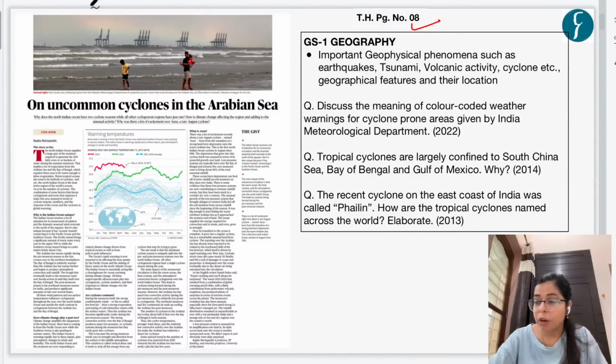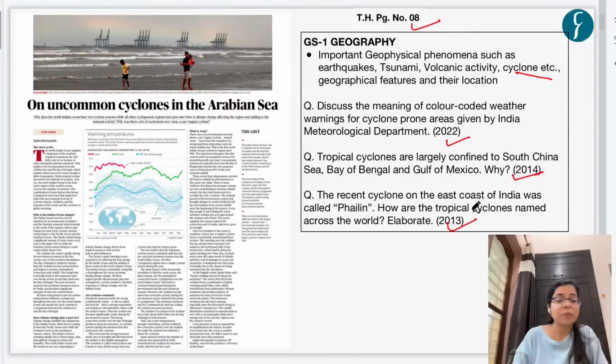Now let's see the importance of this particular article. So this is important for our GS Paper 1 Geography under the syllabus head important geophysical phenomena such as earthquake, tsunami, volcanic activity, cyclone. And if we see the importance of this particular theme, we find various questions in the mains paper from this theme. One such question was seen in the year 2022, other questions in 2014, 2013, right?